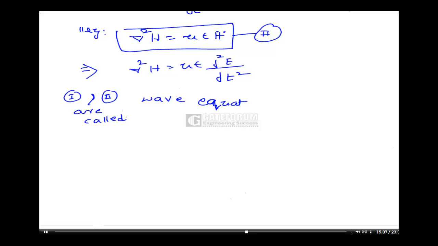That is, for any electromagnetic wave, for any electromagnetic phenomena, these are the two equations the electric field and the magnetic field must satisfy. These are also called wave equations for the particular case where the media is free space. So capital equation number 2 is the equation that the magnetic field H must obey.